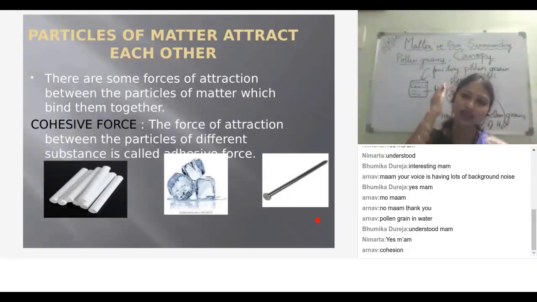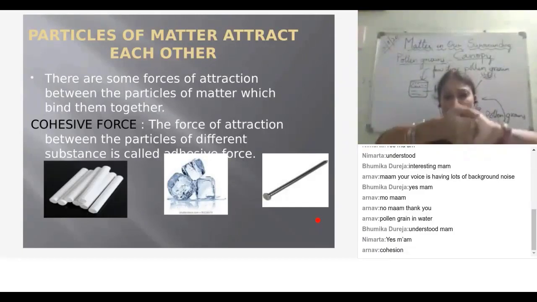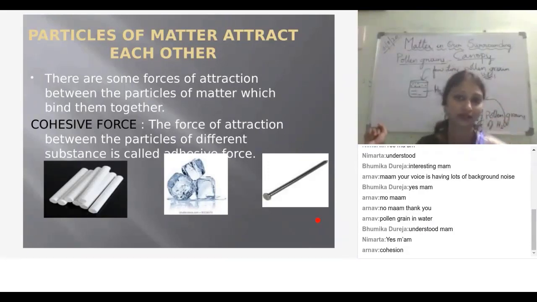What did you observe? What did you understand by this, children? All three groups are solids. Consider the children as particles. Few particles are loosely packed, the other group is a little tougher than the first, and the third group is very strong because the children are very strongly bonded. They hold their hands so strongly that breaking is very difficult. So all three are solids.